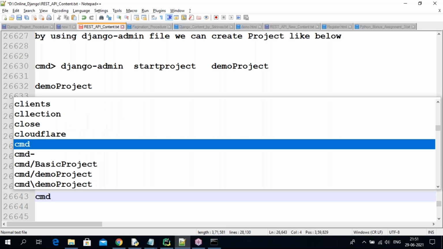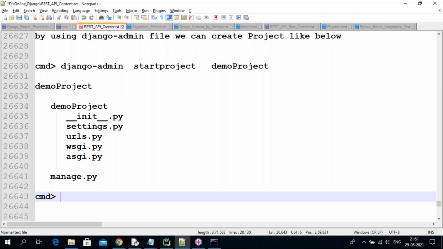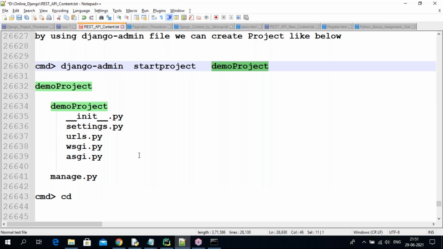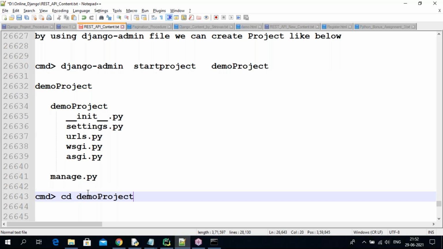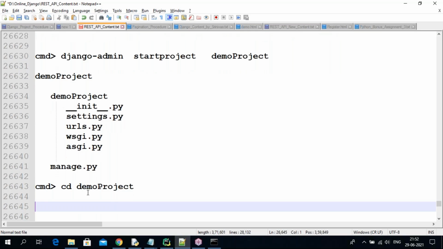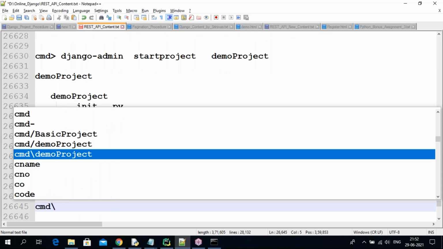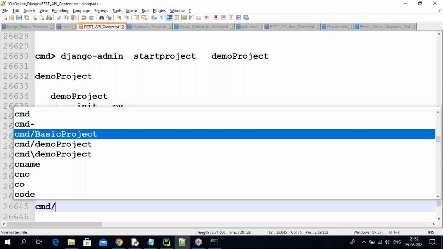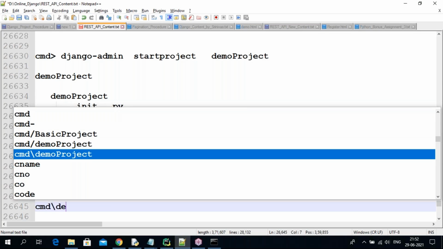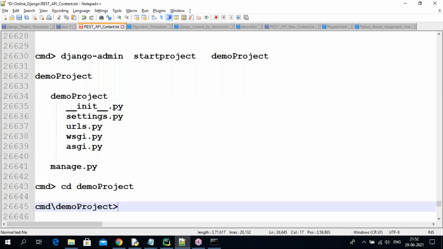Now your cursor is in the command prompt location, so you need to change the directory. cd means change directory into this root folder. So you give cd demo project, and now you get your command prompt location followed by demo project. Previously you were only in the command prompt location; now your cursor is in the demo project folder.